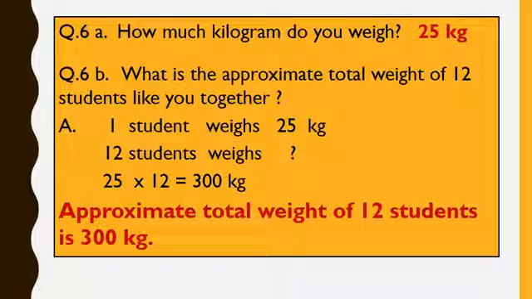So 12 students will weigh how many kg? So I'll cross multiply 12 and 25. So I get the answer as 300. Now I'll divide 300 by 1. So I'll get the same number, that is 300. Here also I used the cross multiply and divide method. So the approximate total weight of 12 students is 300 kg.